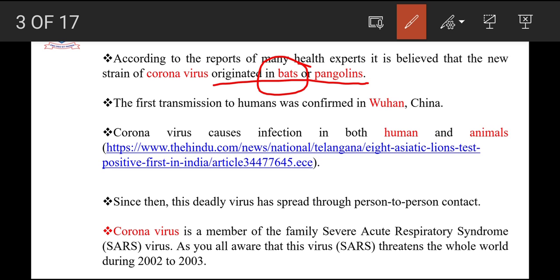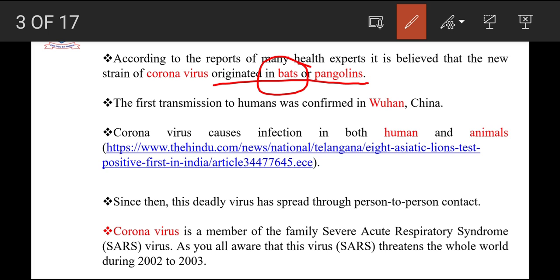The term bats may be known to everyone because of the Ebola virus, which threatened the whole world a couple of years back. And pangolins are known for their medicinal property. The scales over the animal are believed to possess medicinal values. That's why these animals are hunted by poachers and brought to the market for illegal trading.